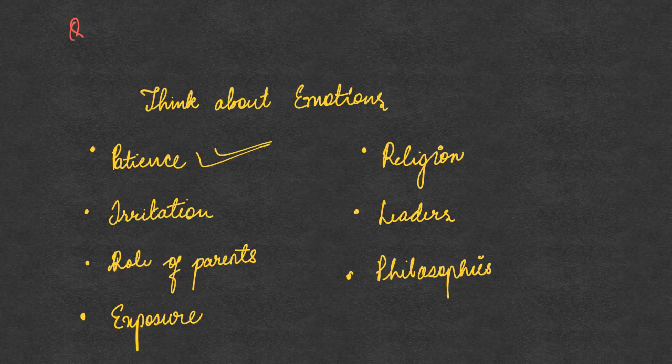which is nothing but learning how to manage your emotions. Second, sometimes you may have a lot of irritation and frustration. You don't know what you're frustrated about, so you feel very low and depressed. For that, different people do different things. Some people go and hit the gym, some people just dance their heart out as though nobody is watching. There are so many things that you do to quell your irritation.